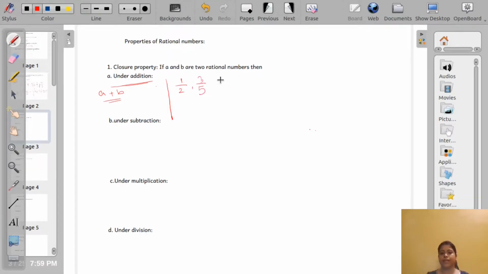Now let us add them. Half plus 3 by 5. What is the LCM of 2 and 5? The LCM will be 10.